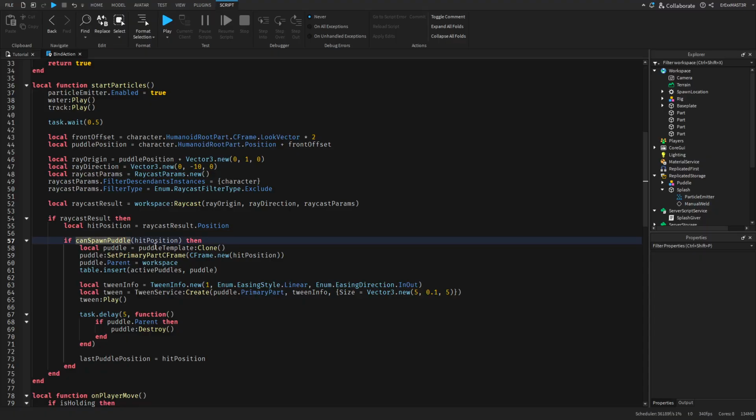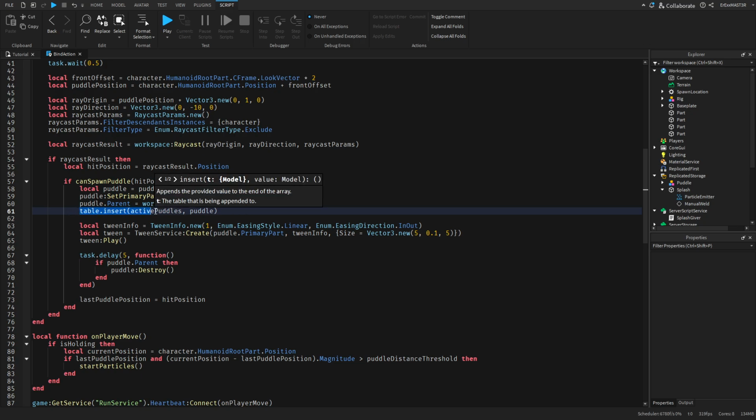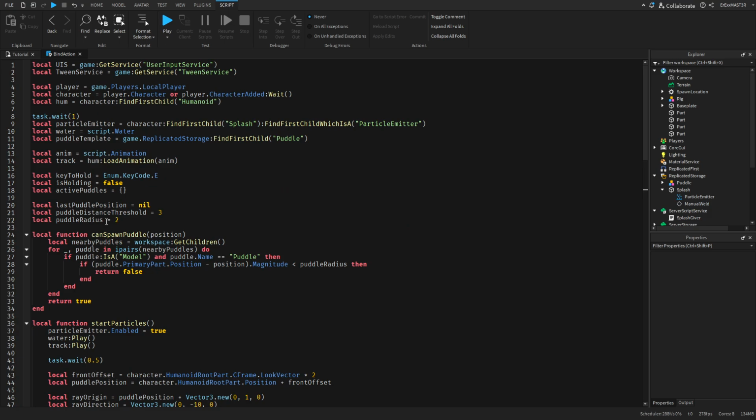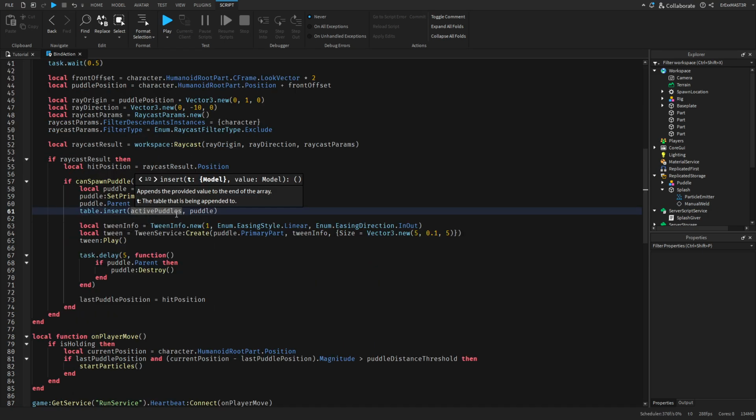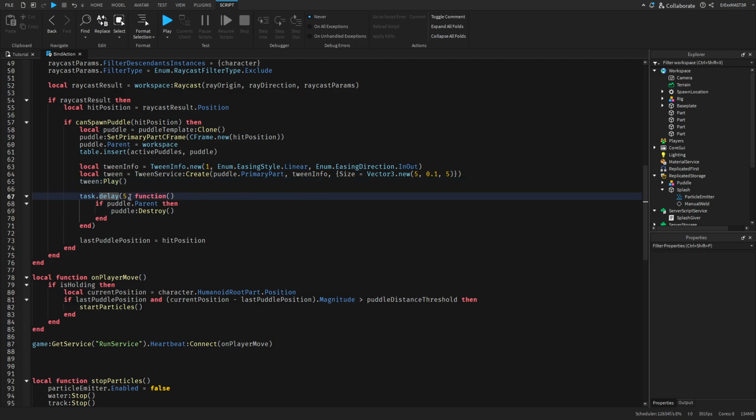Moving on from that, if we can spawn the puddle, then return true. Then we get the puddle template, just set the primary part CFrame to the hit position, which is basically the floor in front of us. Then we do table.insert. If you don't know how this function works, it inserts things inside the table we have up here, active puddles. The first argument will always be a table, and the second one will be the thing we're inserting. Then I just made simple tweening so we can tween the size of the puddle. And then delay this, which I could have probably used Debris, but I just used Destroy, and I will maybe explain Debris in one of the tutorials.